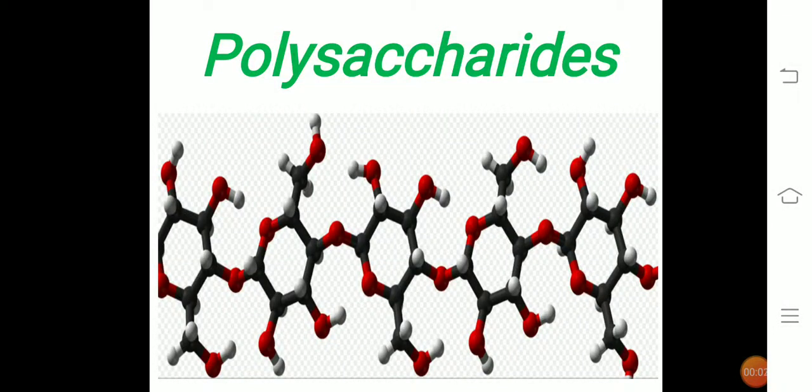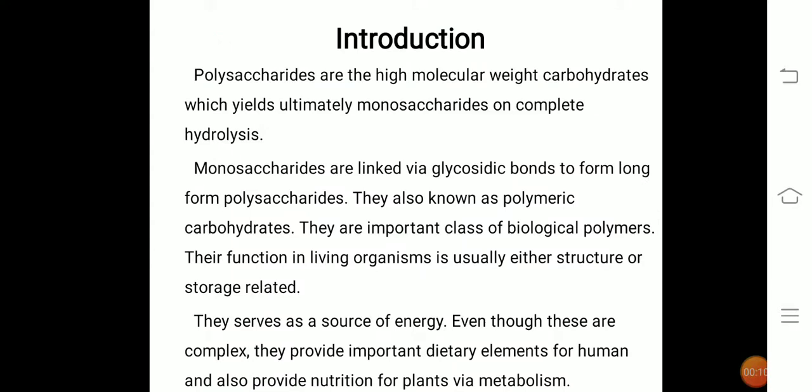Hi, in this video we shall learn about one of the classes of carbohydrates, that is polysaccharides. Polysaccharides are high molecular weight carbohydrates which ultimately yield monosaccharides on complete hydrolysis. Monosaccharides are linked via glycosidic bonds to form long polysaccharides. They are also known as polycarbohydrates.